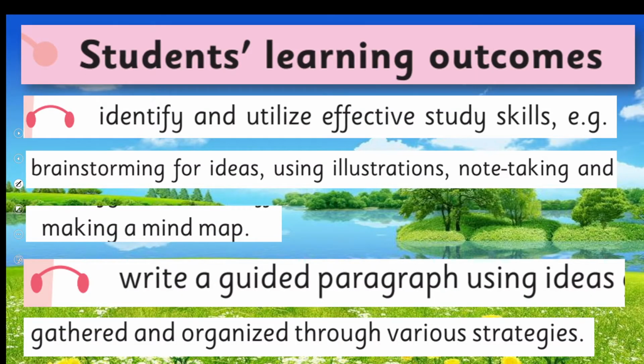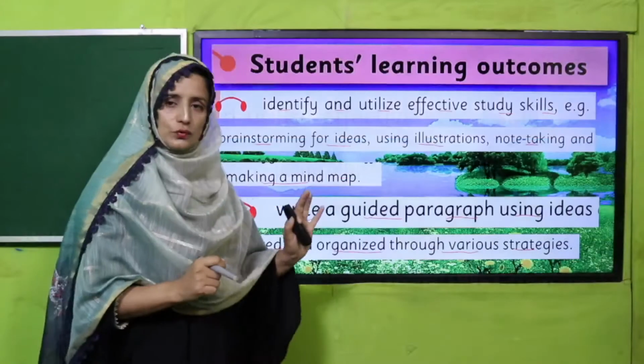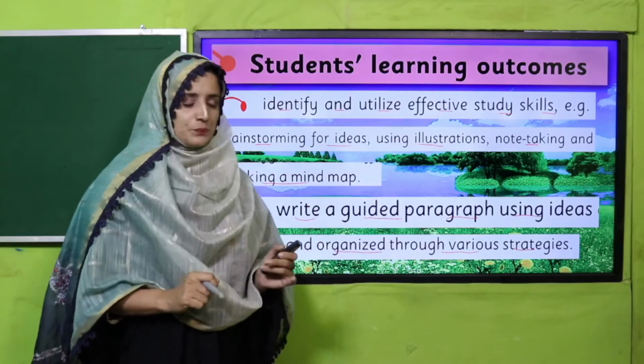Our today's students' learning outcomes are, my dear students: identify and utilize effective study skills, e.g. brainstorming for ideas using illustrations, note-taking and making a mind map. And next SLO, write a guided paragraph using ideas gathered and organized through various strategies. So we are going to cover these SLOs.